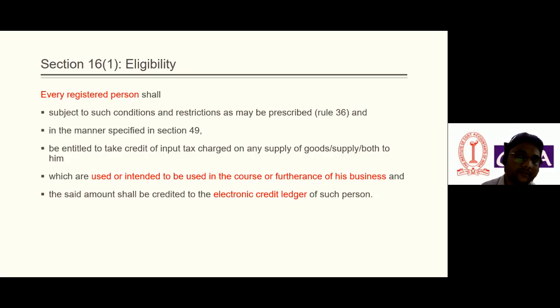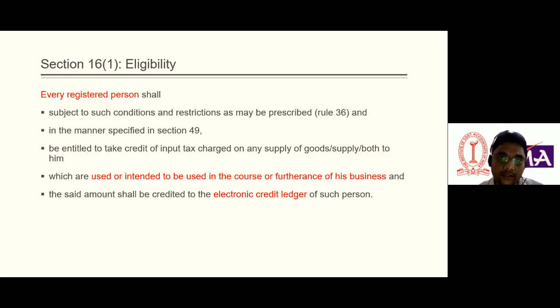Let's take an example. A registered person buys goods from a supplier for the purpose of selling. Yes, he can avail the ITC. Another example: a person buys an AC, and that AC will be used in future. Can he avail the ITC? Yes, he would be eligible because that AC would be used in the business.